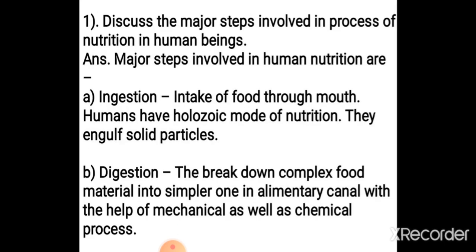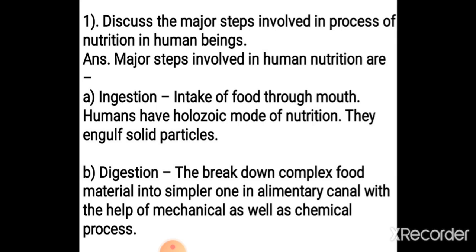Now, the first is ingestion. Ingestion is simply the intake of food through the mouth. Humans have a holozoic mode of nutrition. They engulf solid particles. The engulfing of solid particles represents the holozoic mode of nutrition. So the first step is simply the intake of food through the mouth.